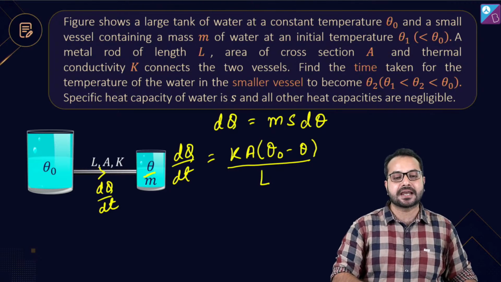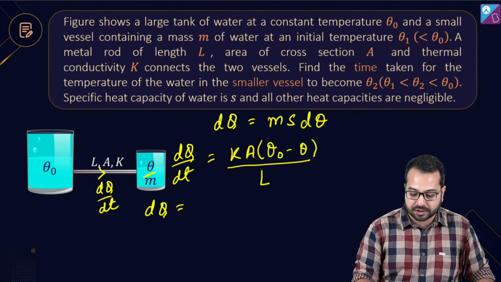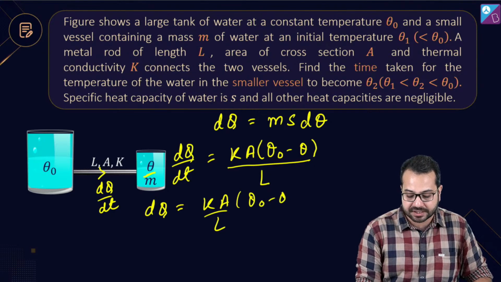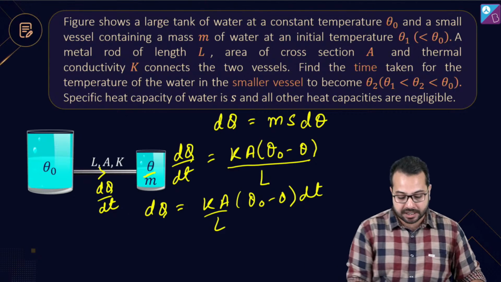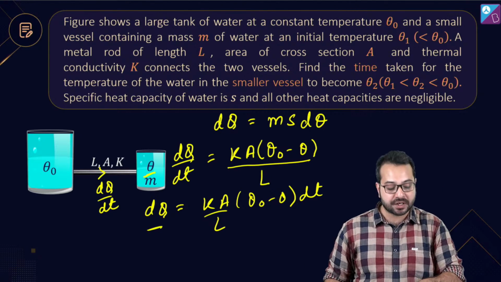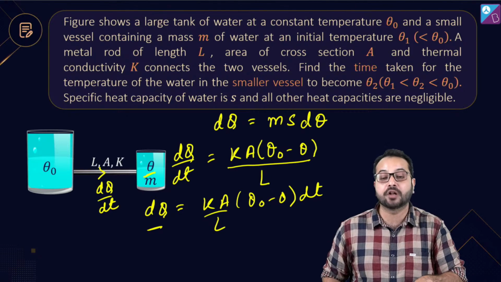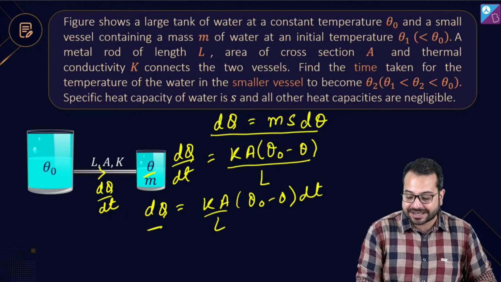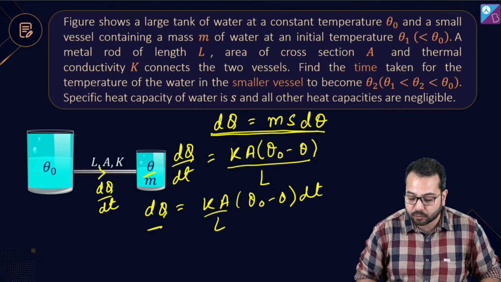dq by dt is Ka (theta naught minus theta) divided by L, which means dq is equal to Ka by L into (theta naught minus theta) multiplied by dt. So in a small time dt, dq amount of heat is being transferred from the reservoir to this small container or this small vessel. And this dq is going to change the temperature of this vessel by d theta, which means dq will be equal to what?